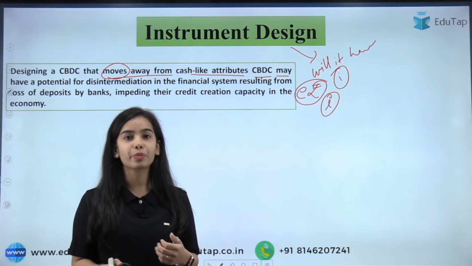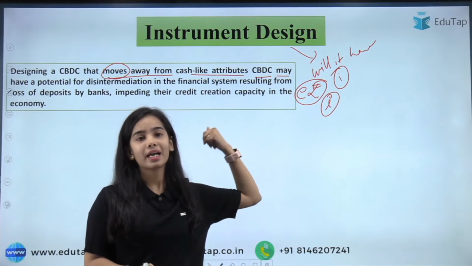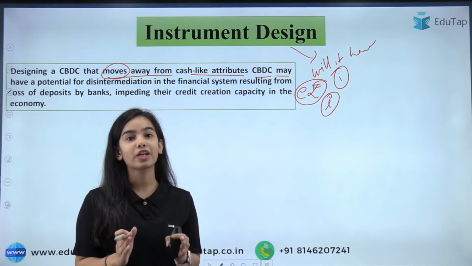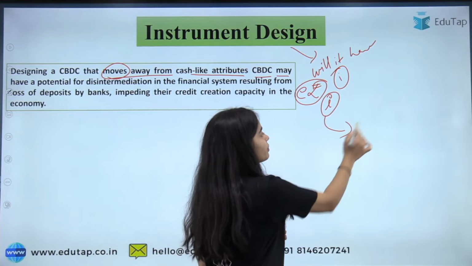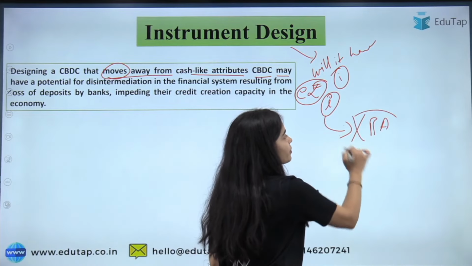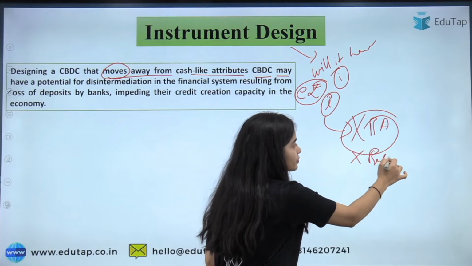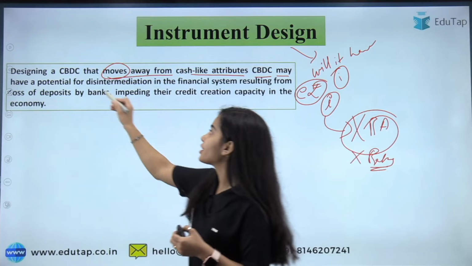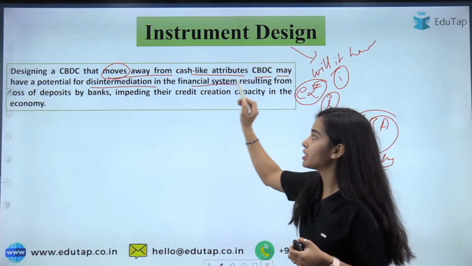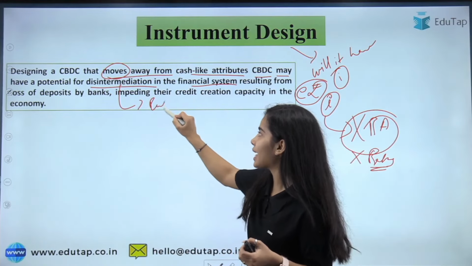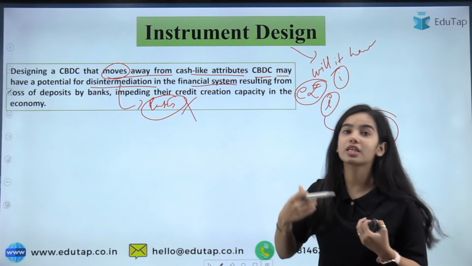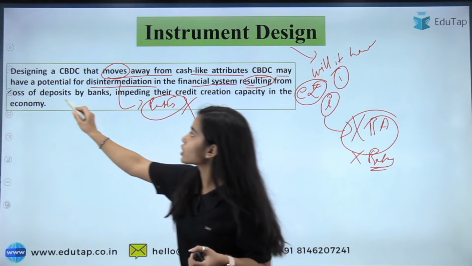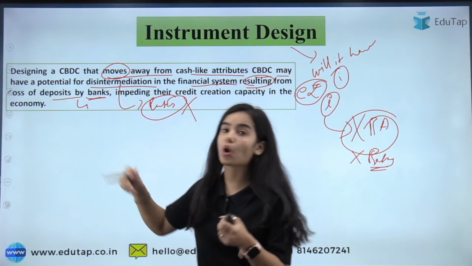It is a cumbersome process. We will just have the e-rupee without a bank account, and interest is given on that. So people will stop opening bank accounts, and people will stop going to the banks for demand deposits. So disintermediation will happen in the financial system. Disintermediation means the banks, which are the intermediaries, will lose their role, resulting in loss of deposits. The banks will not get the deposits.